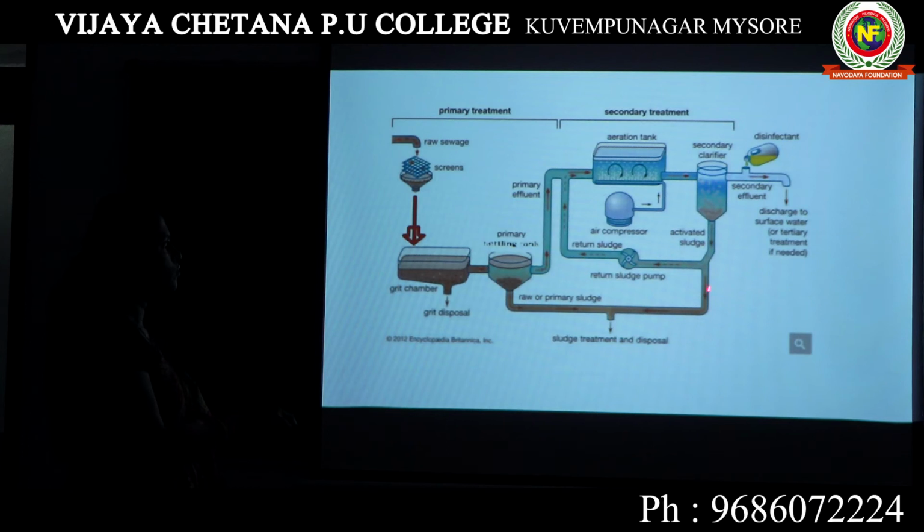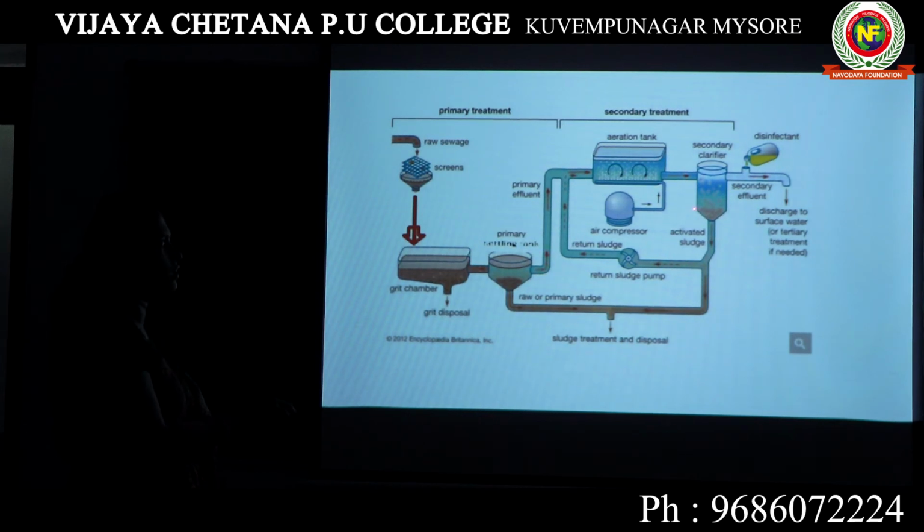Okay, now this is what happens in the secondary treatment area. You have taken all the sludge, all the residue from the secondary treatment tank and used it for two purposes. One is for sending to the aeration tank, another is for sending to sludge treatment.